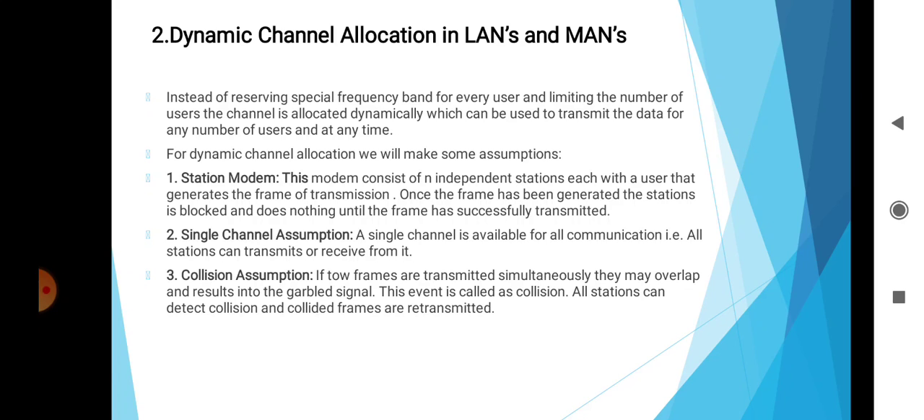Then the second one is the single channel assumption. A single channel is available for all communication. That means all stations can transmit or receive from it. Then the third one is the collision assumption. If two frames are transmitted simultaneously, they may overlap and result in a garbled signal, and this event is called a collision. All stations can detect collision, and these collided frames are retransmitted.